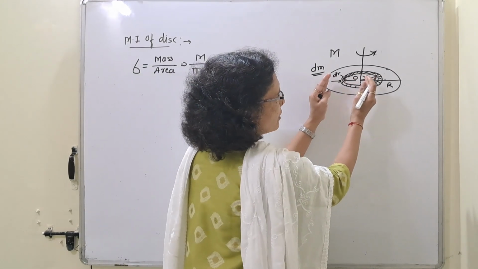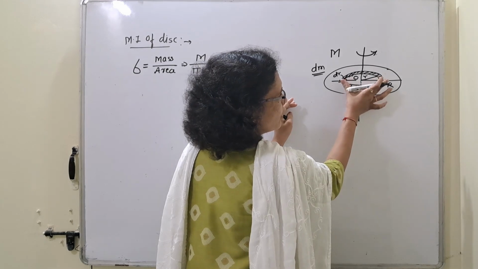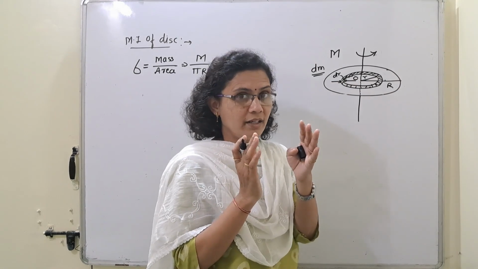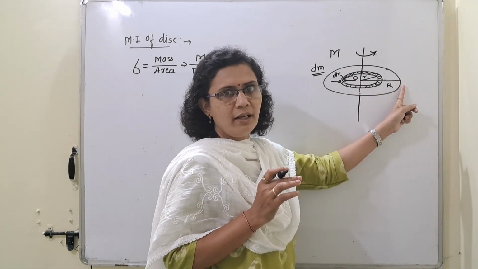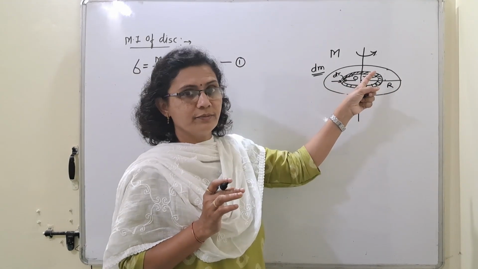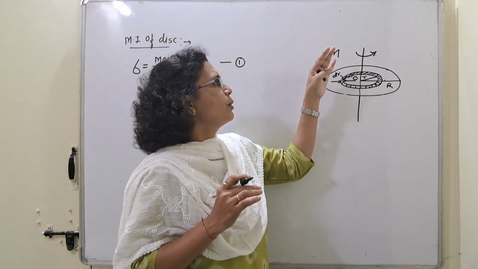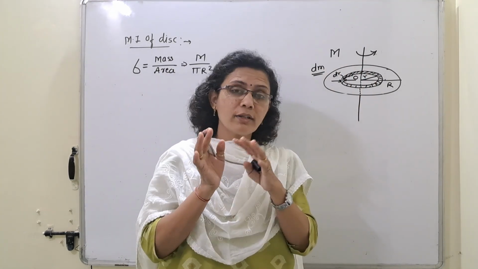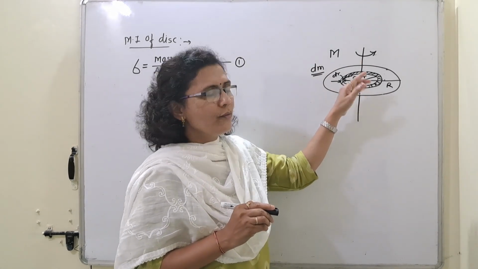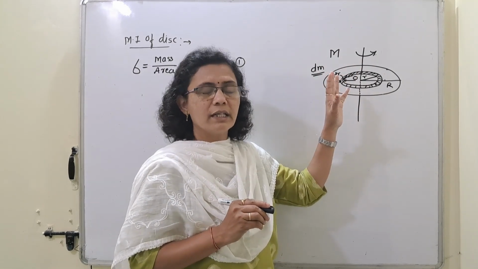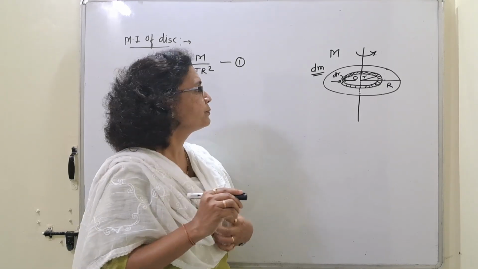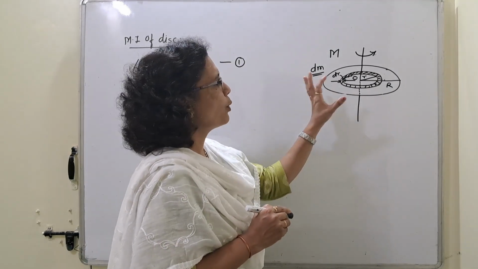See, a number of rings will be there. The size of the ring goes on increasing from the center to the extreme, that is, the range of the radius will be 0 to capital R. We have to integrate the moment of inertia of the ring from 0 to R, and we will get the moment of inertia of the whole disk. For that we are going to consider the moment of inertia of this ring first, and then integrate that term to get the moment of inertia of the whole disk. Are you getting? So first I have to consider the moment of inertia of the ring.